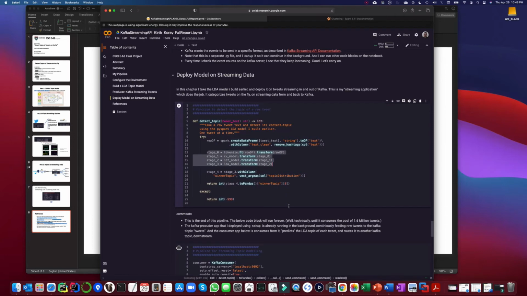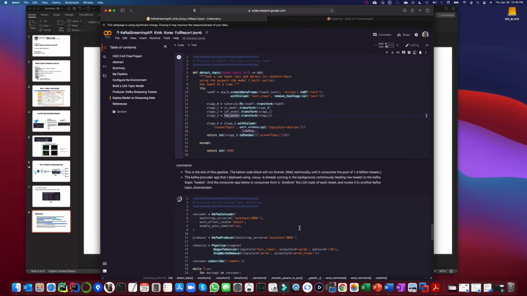So it's a super cheap operation. These models are coming from the cells I trained in the first part of the project, and they are recorded in the runtime environment of Python. So I do a very inexpensive operation to give the text, deploy the model and predict the topic of that text. These models are already trained above. The expensive part of training the model is done in the previous part of this notebook.